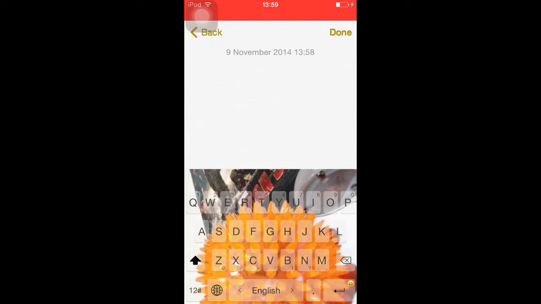It has swipe features, so if I say, right, this is a great keyboard, as you can see, there you go, that's how good it is. It also has predictive, which is cool.